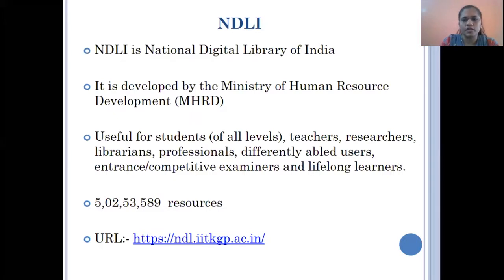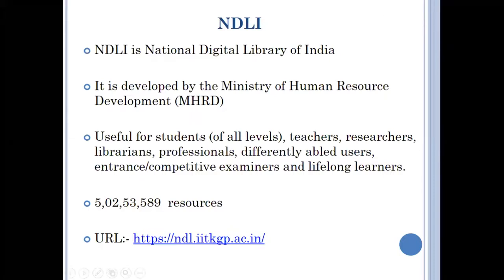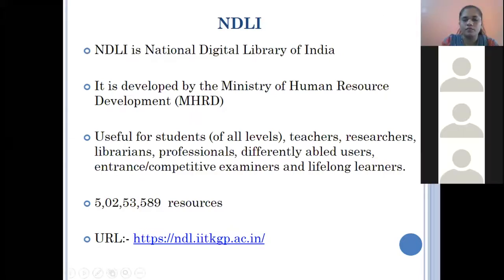It is useful for teachers, researchers, librarians, professionals, differently abled students, students who are preparing for their entrance exam, and lifelong learners. More than 5 crore 2 lakh 53,589 information resources are available in the National Digital Library of India.